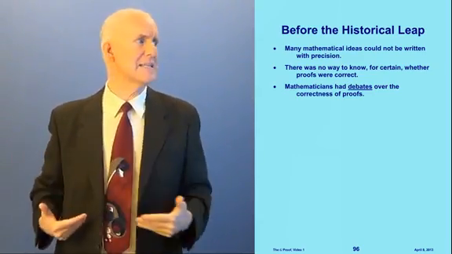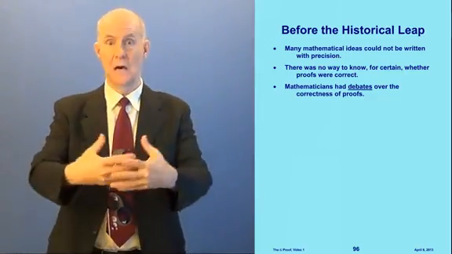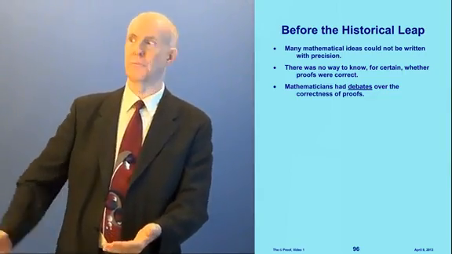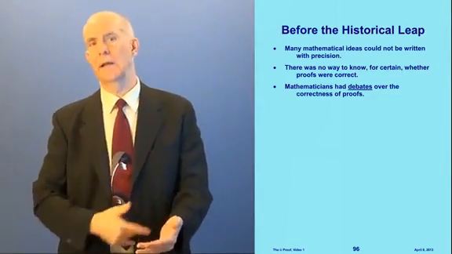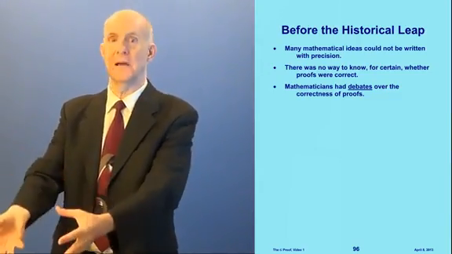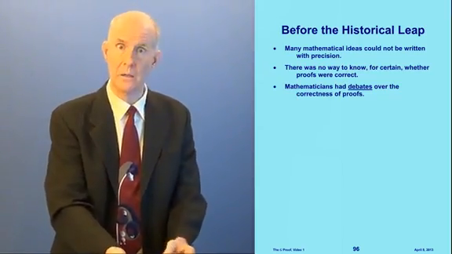Mathematicians had debates about the correctness of proofs. At a mathematical society meeting, mathematicians would gather, and one would put a proof up on the blackboard, and they would argue as to whether it was correct. There would be factions, some saying we think it's correct, and others saying we think it's wrong.